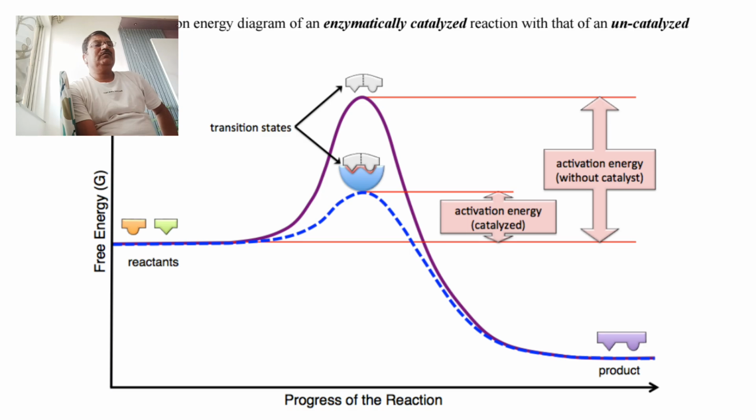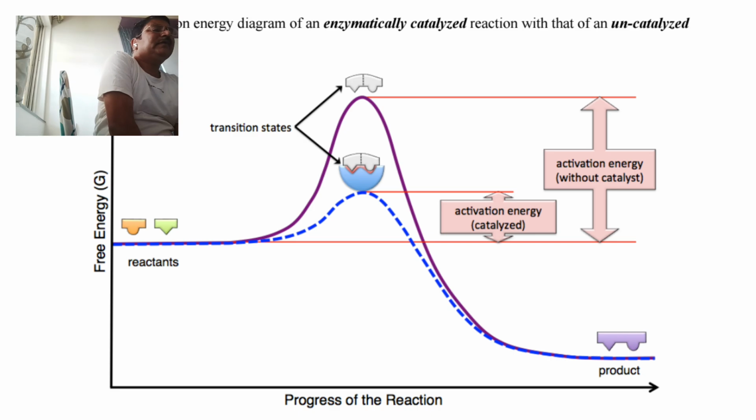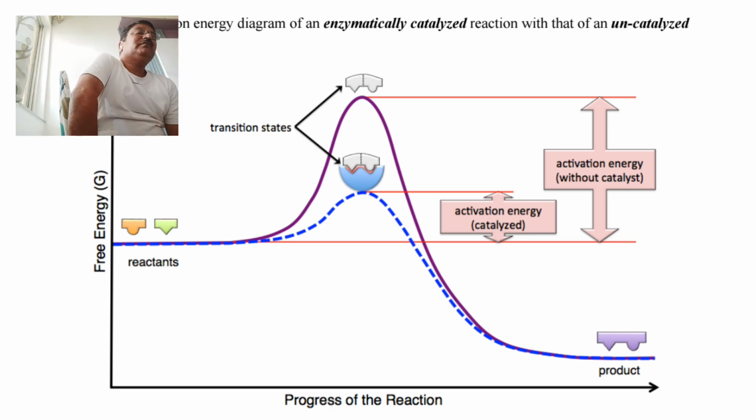Now free energy of reactant, that is two reactants, is shown in the graph. Whenever reaction is not catalyzed by any enzyme, it is shown by a regular graph, that is having higher activation energy, which without catalyst requires more energy, and is shown by this arrow at topmost position.